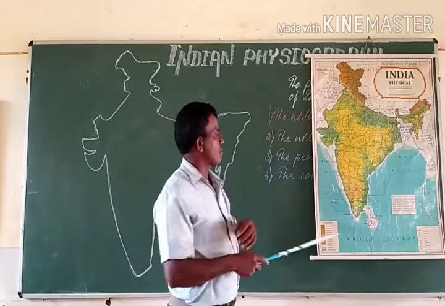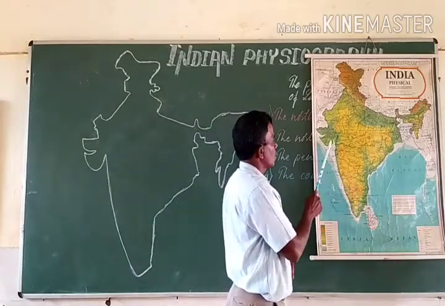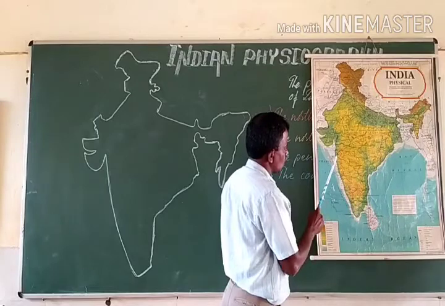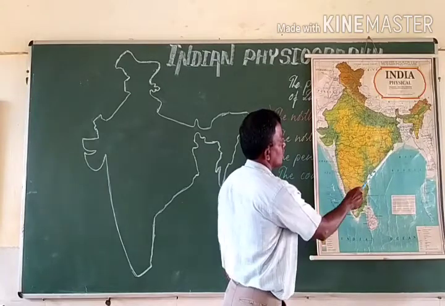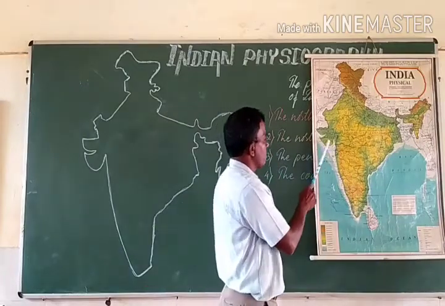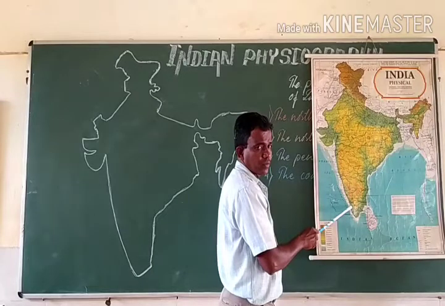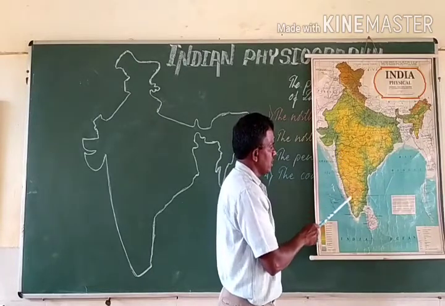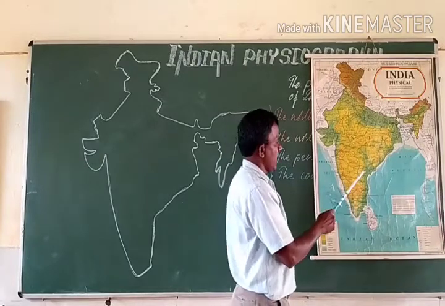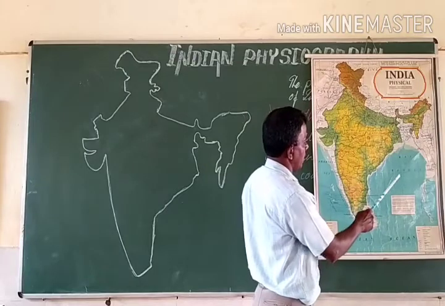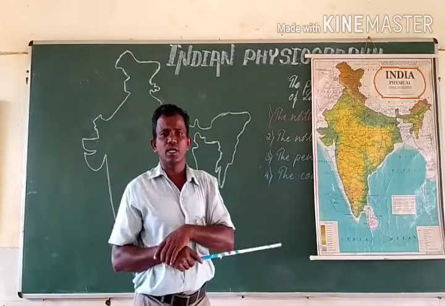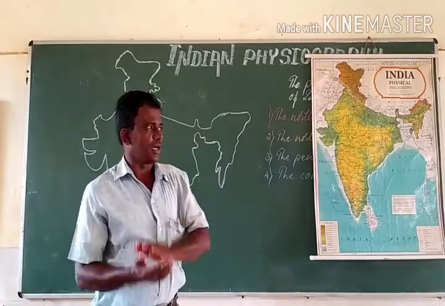And the 4th physical division of our country is the coastal plains. Along the west coast of India as well as the east coast of India, we have the coastal plain, a narrow strip of land which is between the peninsular plateau and the Arabian Sea on the west coast, and the peninsular plateau and the Bay of Bengal on the east coast. So these are the four physical divisions of our country.